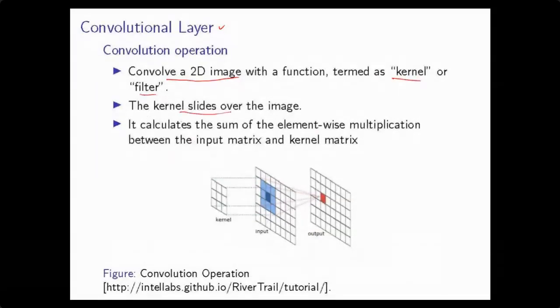The kernel slides over the image. At a particular moment, for example, the kernel overlaps this particular portion, and at one time it replaces these 9 values with one value. So you can say there is a mapping from 9 values to one value. This is a many to one relationship.